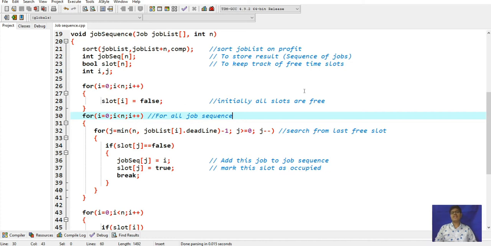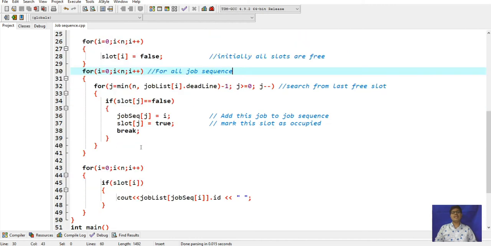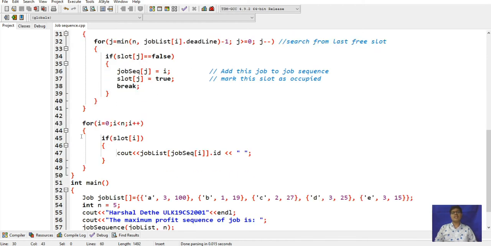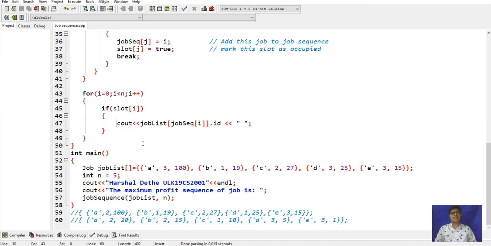And once it is occupied, when the first operation is finished, it will break the condition and go out. And here it will display the job which has the maximum profit. Once the loop is broken and the nth number is executed, it will print one by one which jobs will be executed in slot of i. It will print the job list of sequence with that id, and it will print which job is executed first, second, and third.